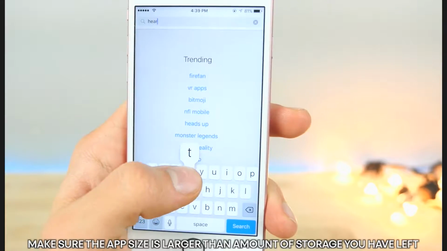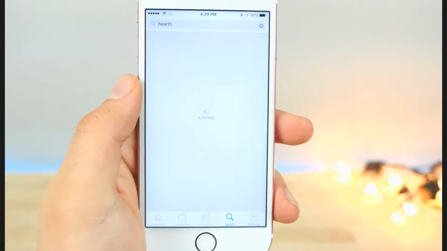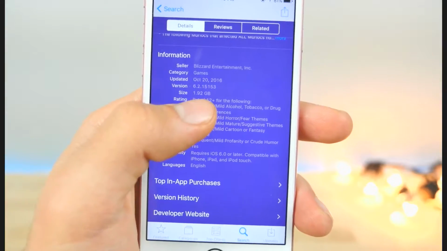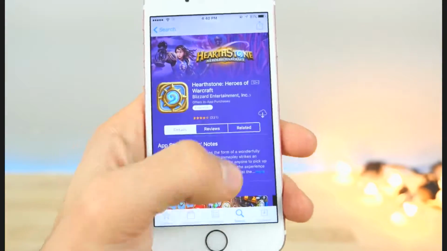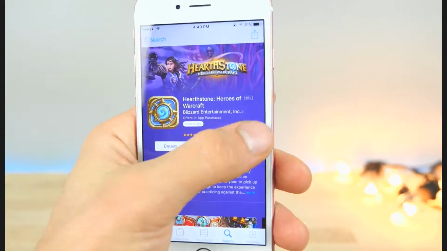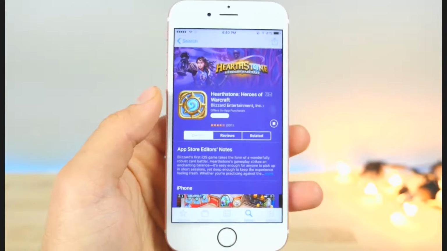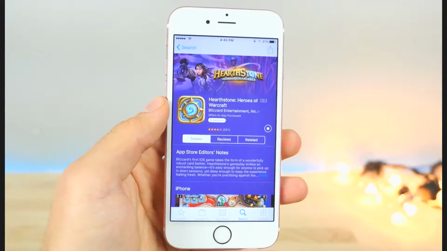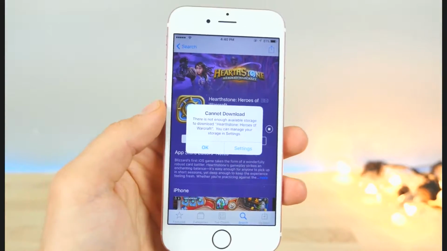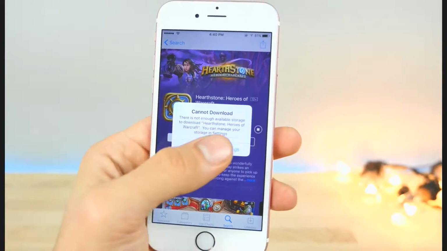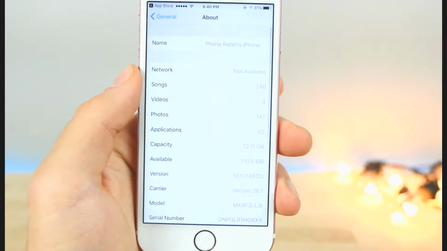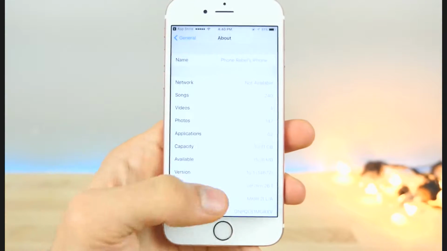And basically when we try and download a big app, it's going to go ahead and not let us, but at the same time it will be clearing those caches. So previously we had 56.4. I'm going to attempt to download this, and you may have to do it a couple times, but eventually you will get a message that you just don't have enough storage. If it does download, you can delete it right after. But jumping into settings, let's see, it did clear up a good 50 something megabytes.